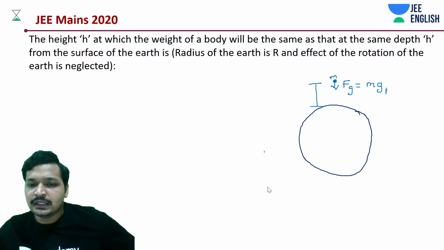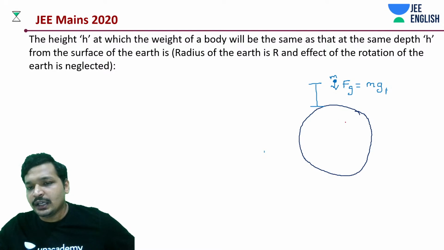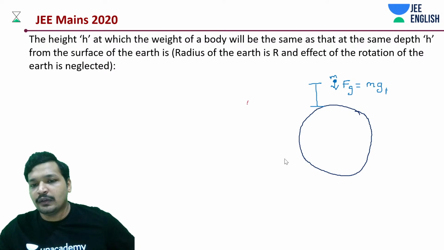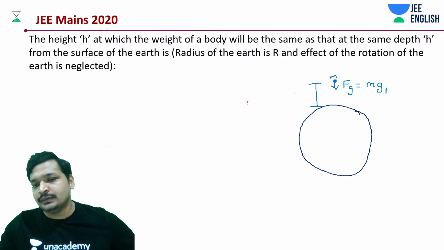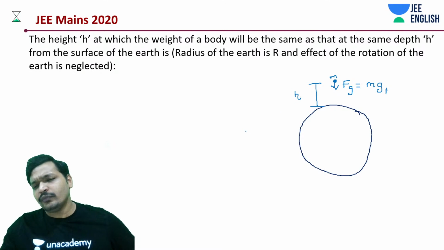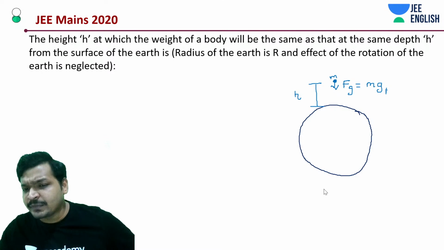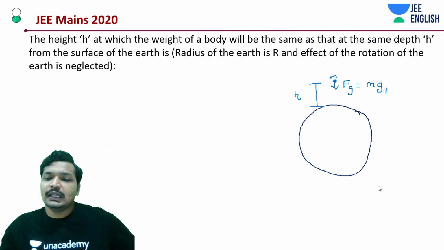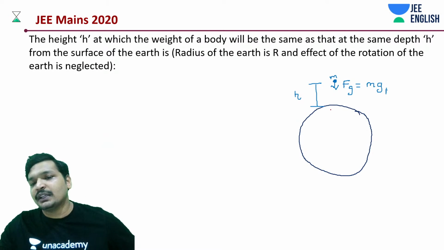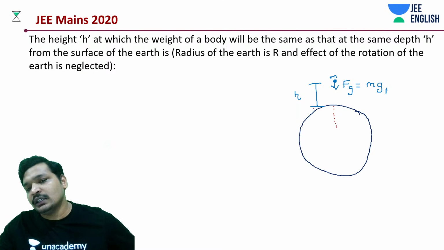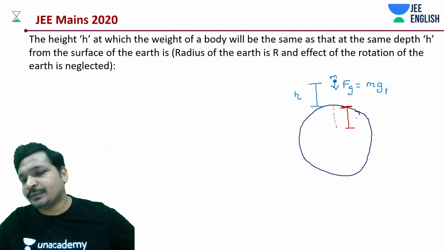What do we have? Another situation. This is a height from the surface. What is happening is you're moving to the same distance from the surface, that is, at a depth of h.